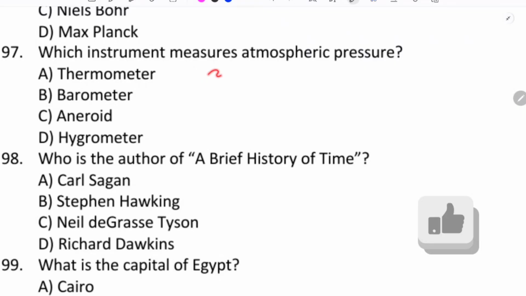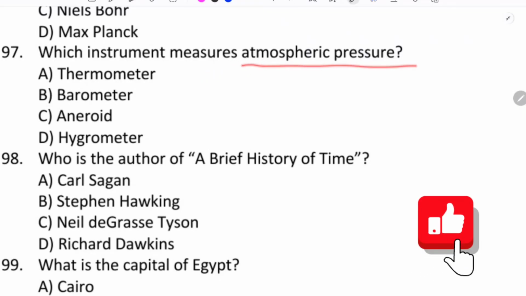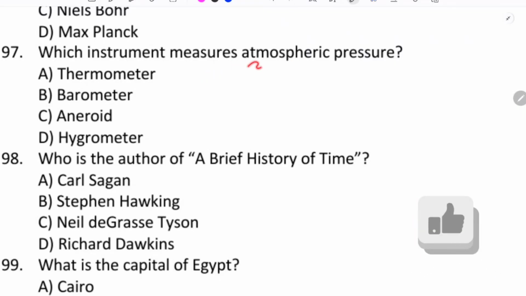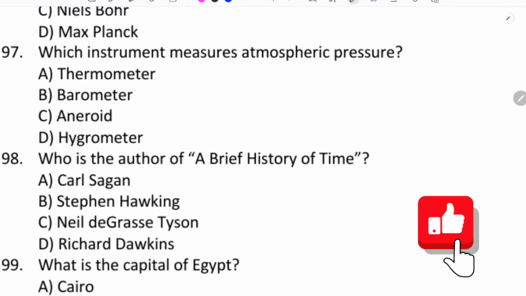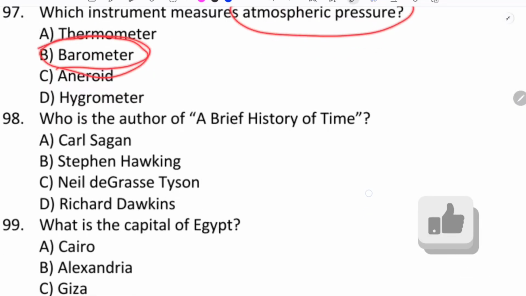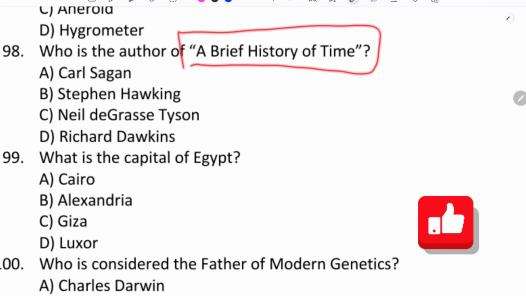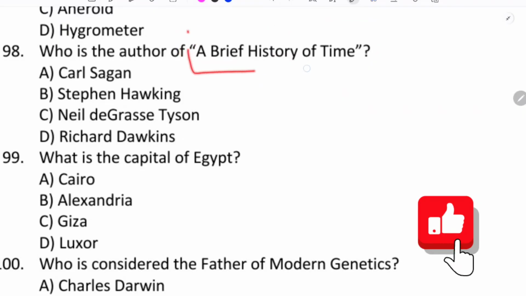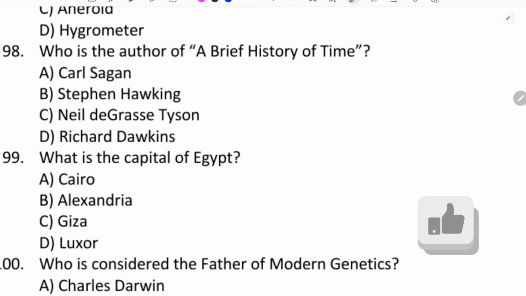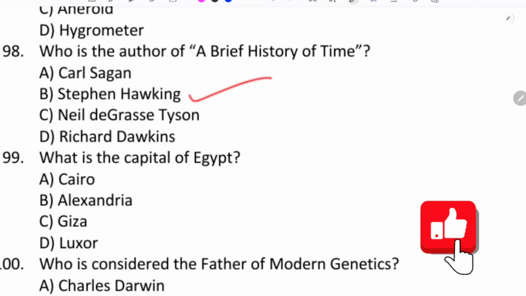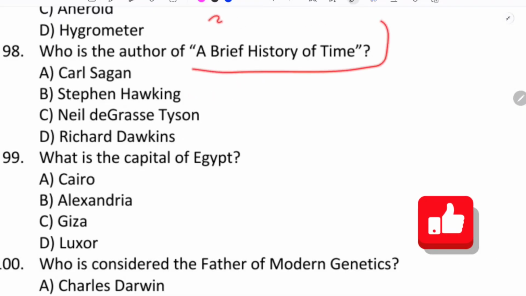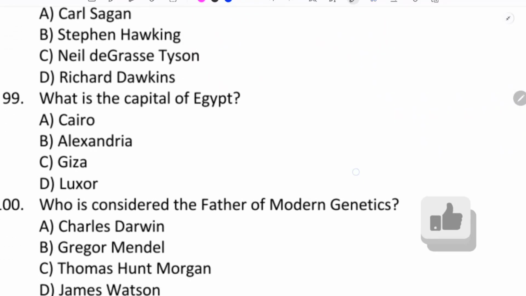Which instrument measures atmospheric pressure? Barometer. Who is the author of A Brief History of Time? Stephen Hawking.